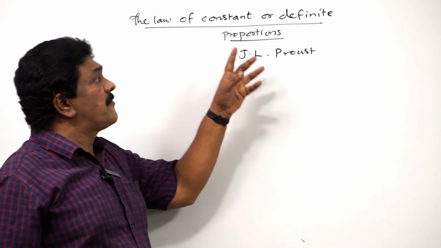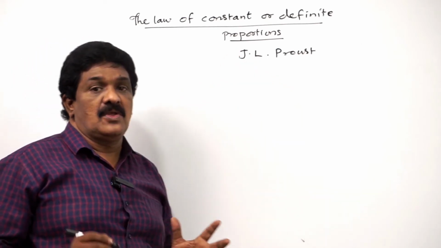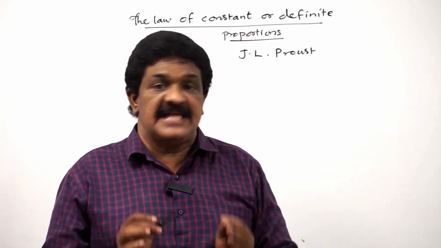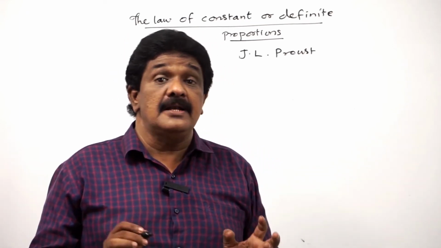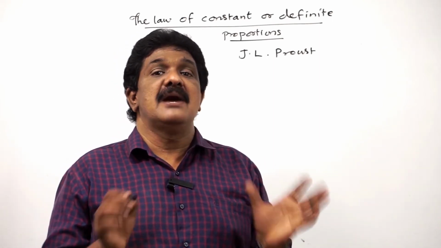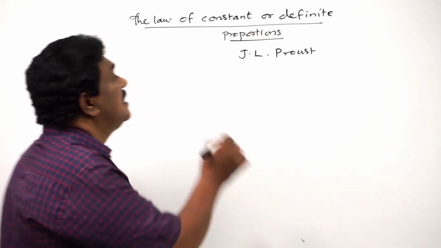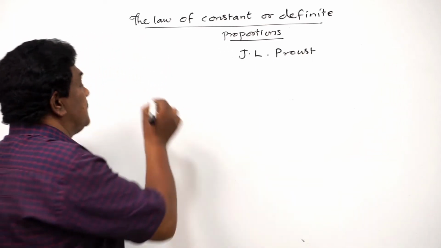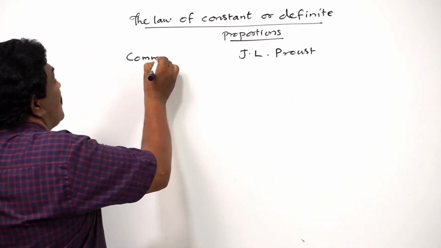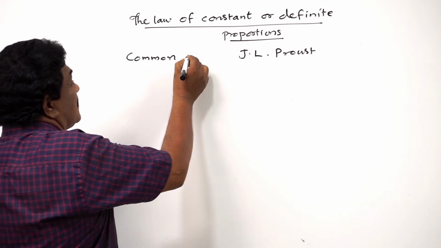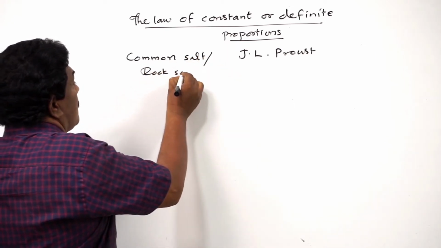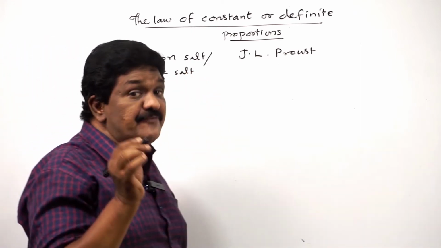The law of definite proportions states that pure samples of the same compound always contain the same elements that are combined together in definite proportions by mass. See, let us take an example. 2 samples of common salt or table salt or rock salt, obtained from 1.